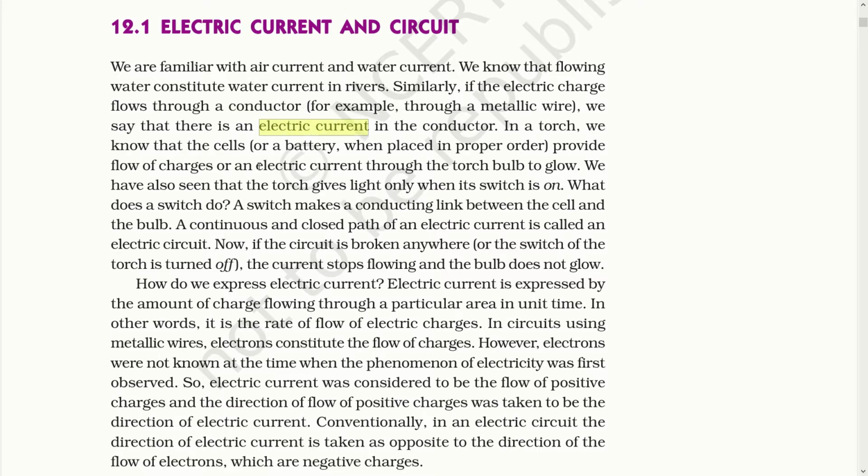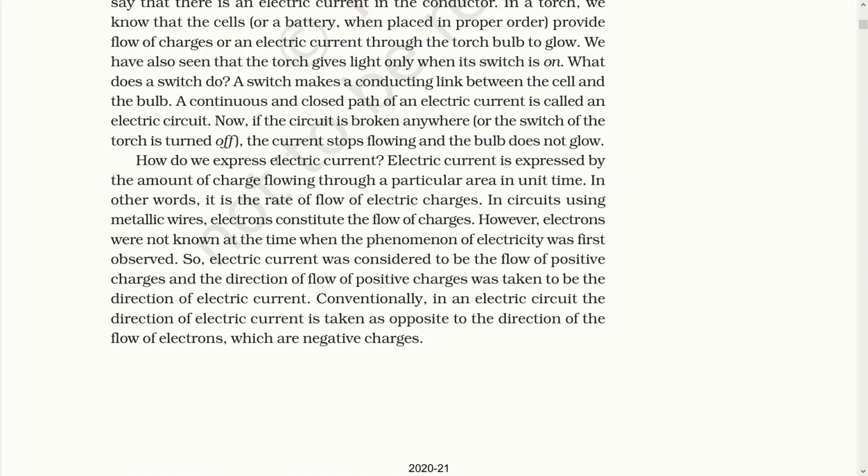But what is that charge composed of? And how does it flow in an electric circuit? What is a circuit? A circuit is a continuous and closed path of electric current. It is controlled by a switch which connects the two links between the cell and the bulb. How do we express electric current then? Electric current is expressed by the amount of charge flowing through a particular area in unit time. In other words, it is the rate of flow of electric charge.